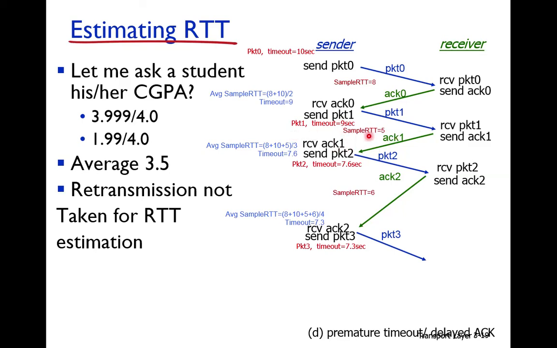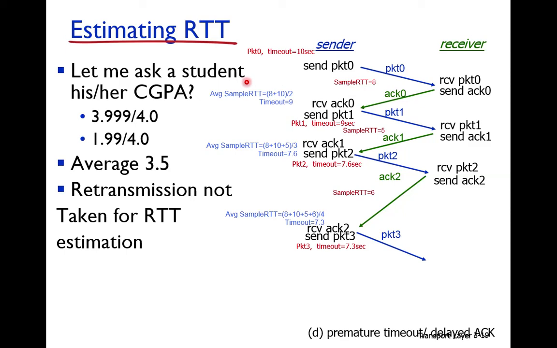So the average value becomes 5 plus 8 plus 10, divided by 3, so the average value becomes 7.6. This average value becomes the timeout value for the next packet, number 2, so its timeout value is 7.6. If packet number 2 is sent, its acknowledgement is received in 6 seconds. If you take the sample RTT, then there will be a premature timeout. But if you take the average value, it accommodates the abrupt changes from 8 to 5 and 5 to 6.